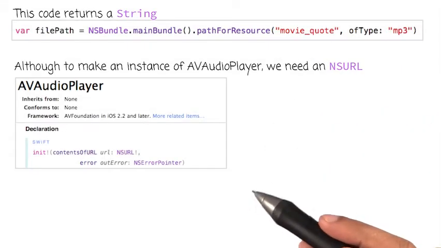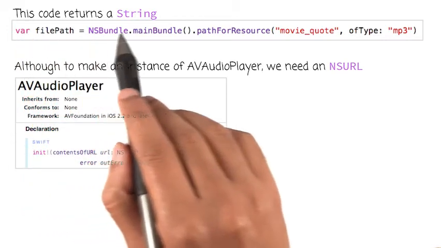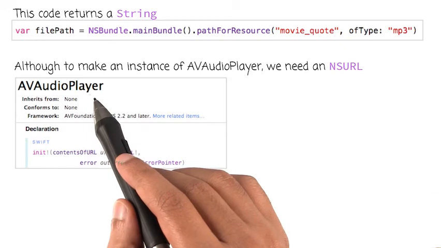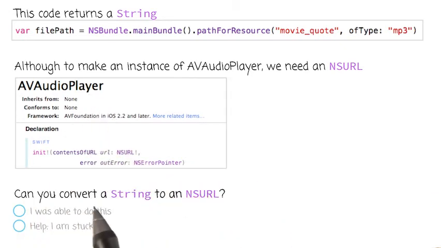Here are the details you will need one more time. Our code currently returns a string, although we need an NSURL to create an instance of AVAudioPlayer. Can you convert a string to an NSURL?